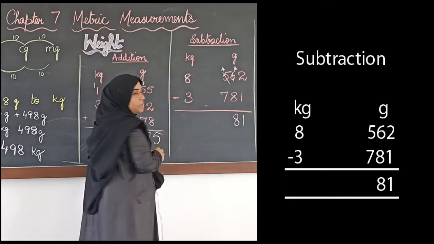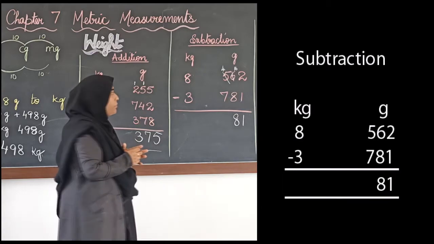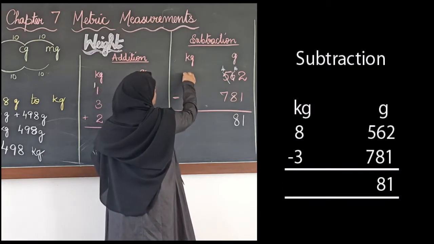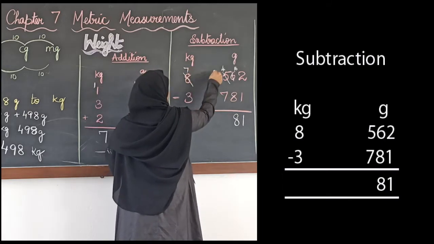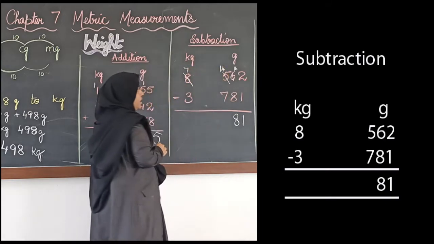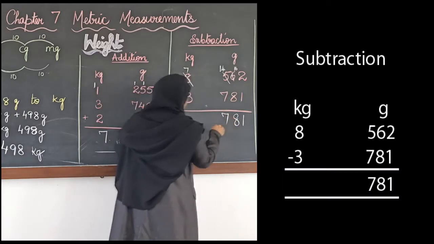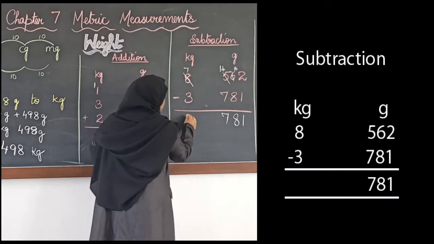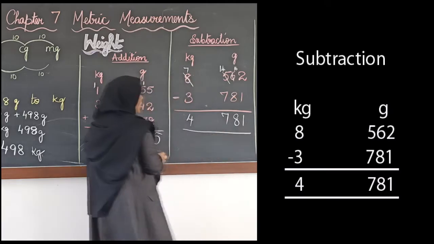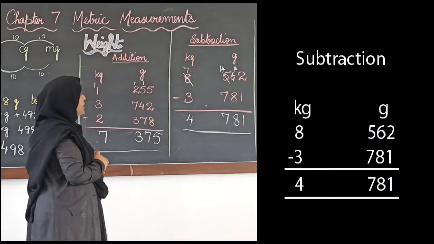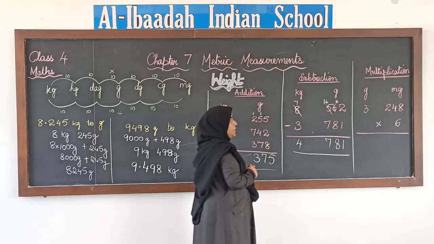4 minus 7. Again not possible to subtract, right? We cannot subtract 7 from 4. So what do we do? We borrow from here, from kgs. Here remains 7 and here it will be 14. 14 minus 7 is 7. 7 minus 3 is 4. So this is the answer that we got: 4 kgs, 781 grams.